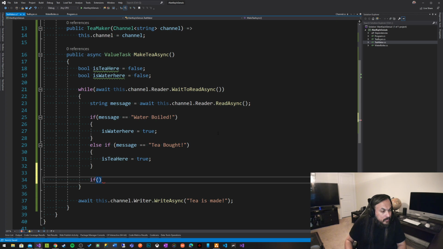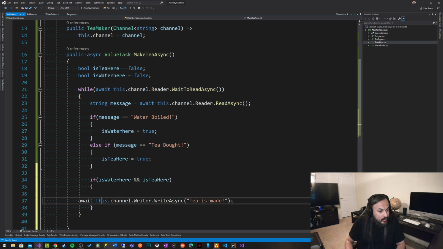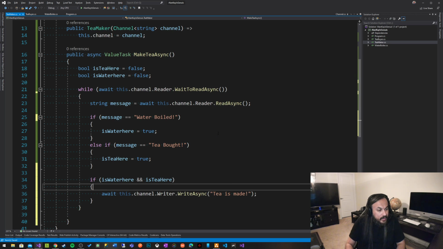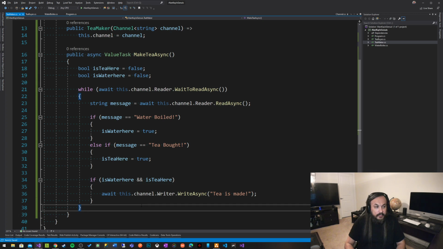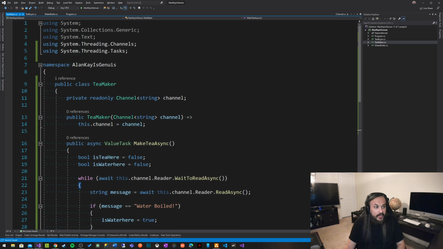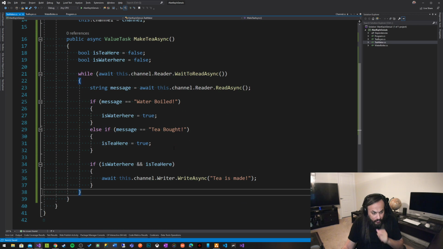if, right? You can go here and say if is water here, and is tea here, you can say tea is made. You're basically writing a message on the queue, just like that. So messages are being sent between multiple objects, and this guy is going to pick up that message and run with it. So let's see what that looks like.